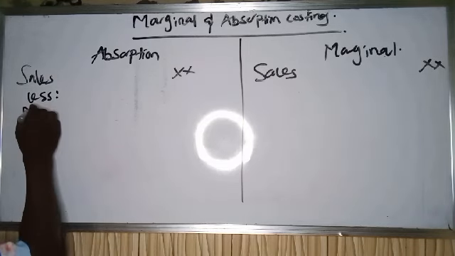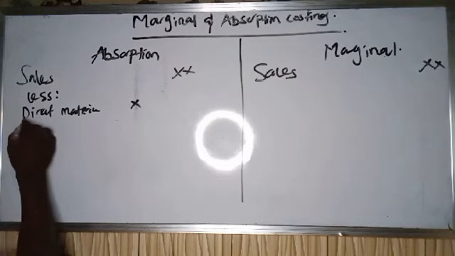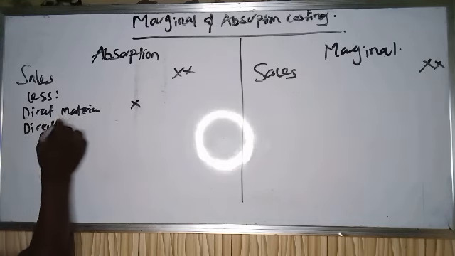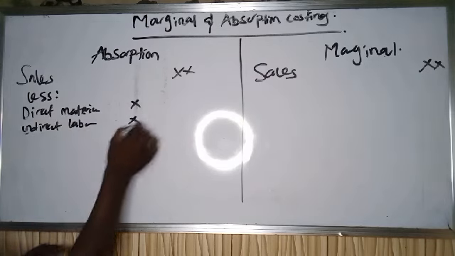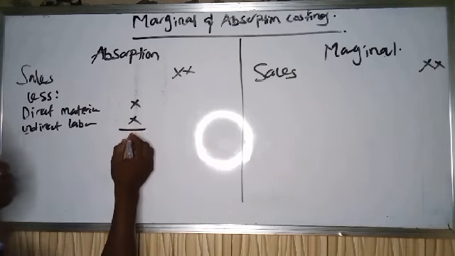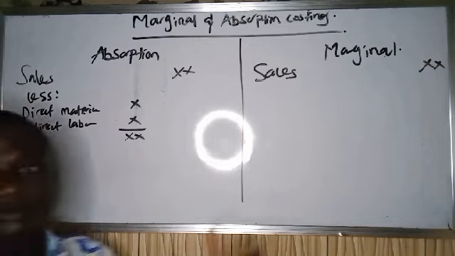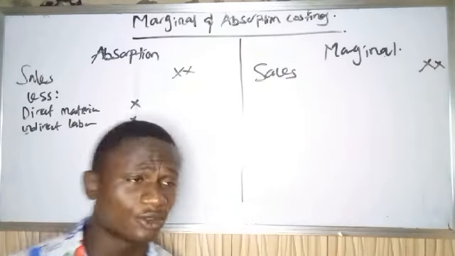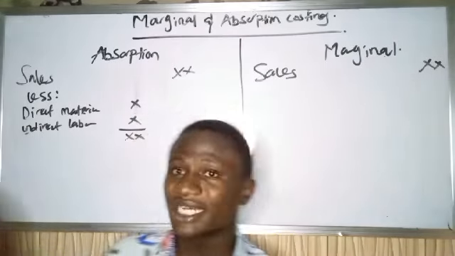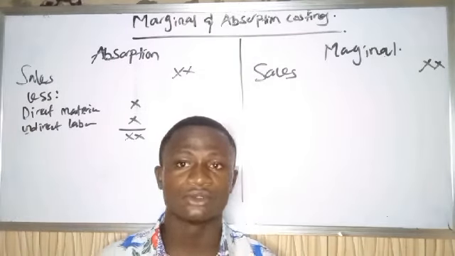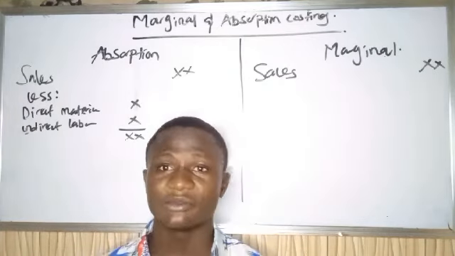Let's say we have direct materials. So we have our direct labor also. Oh no, let's say indirect labor. So the total will give us this. Now, sales value, our cost of production, the cost we incurred in the process of producing the goods. So we have them to be direct materials, indirect labor. Don't forget that I said under absorption costing, we are not giving regard to variable or fixed costs. We treat all of them equal.